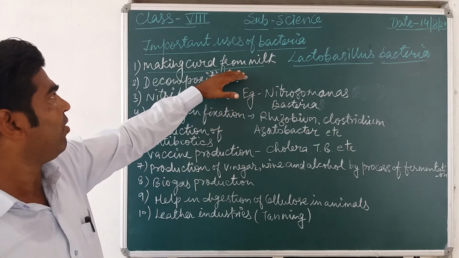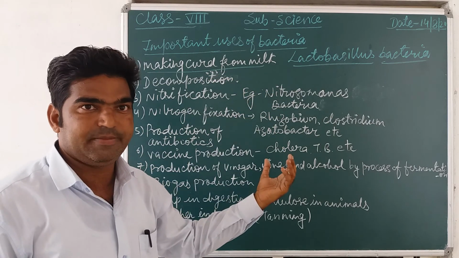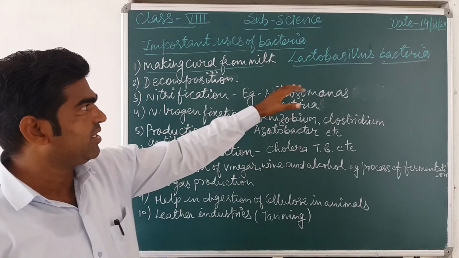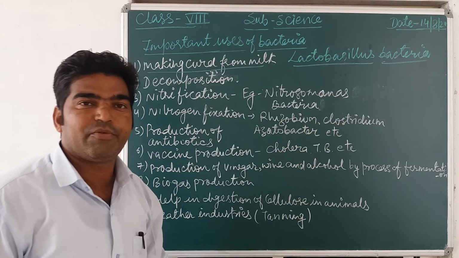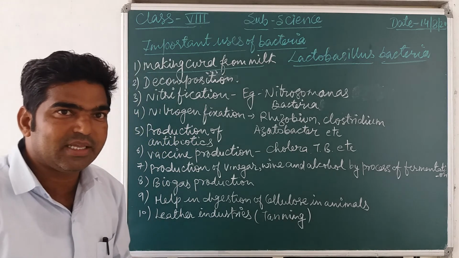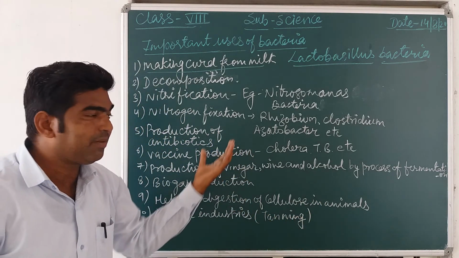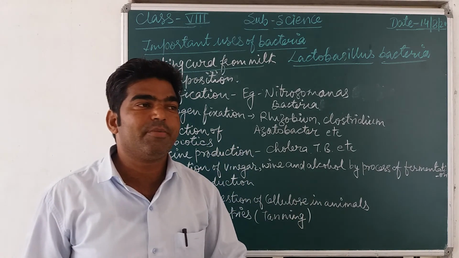So bacteria is helpful for making curd and cheese. Mostly it is used in the formation of many dairy products. So it is useful for us, because by using the bacteria we can form curd from the milk.